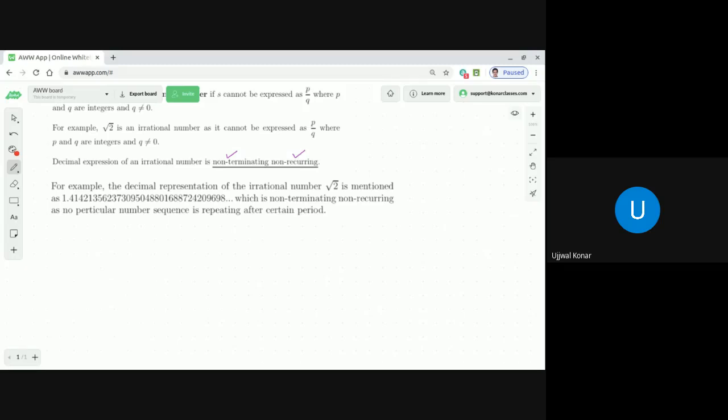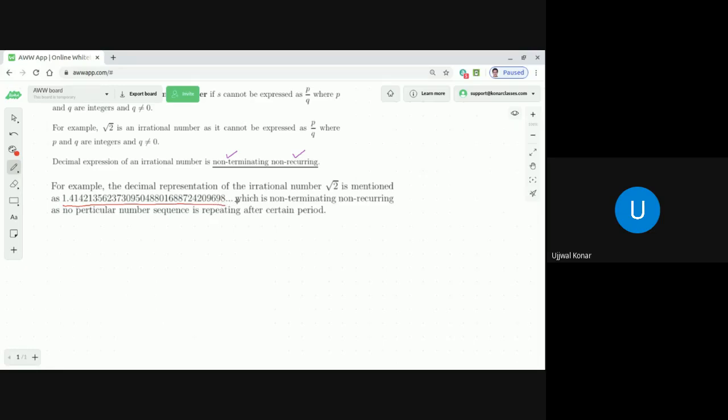So what I'm saying is that in this decimal expression of root 2, you will never be able to find any pattern. If you see here, there is no pattern you found. And not only that, after writing that 698, I stopped.